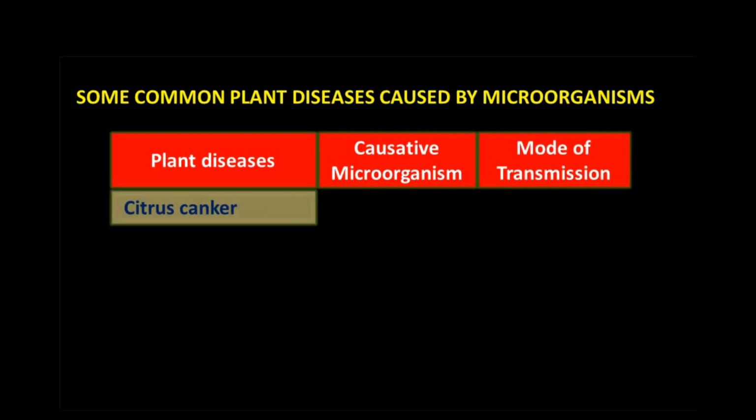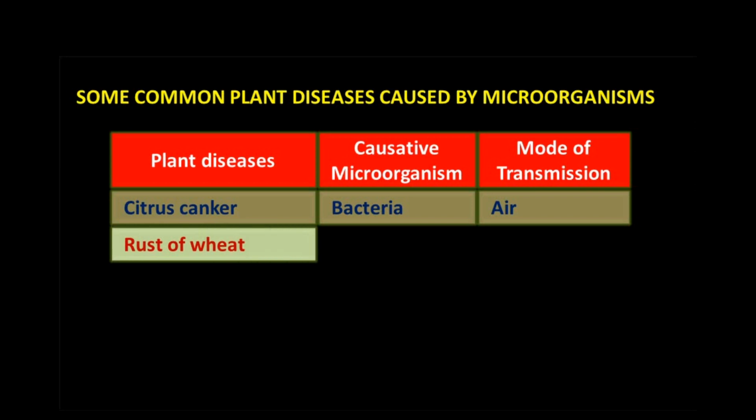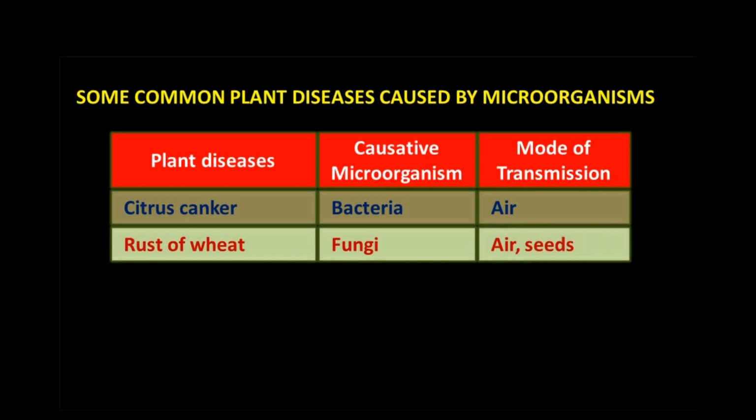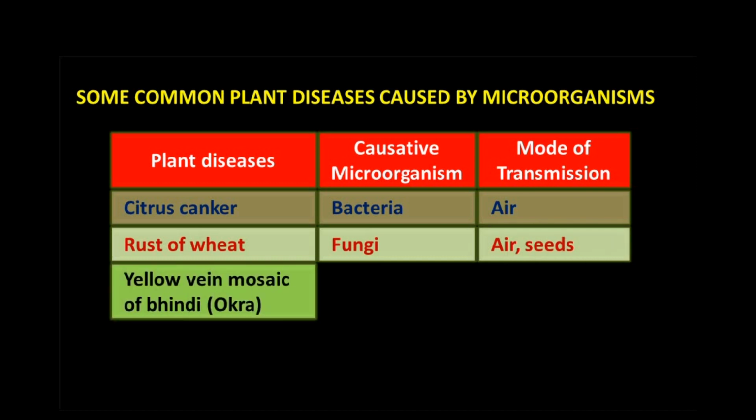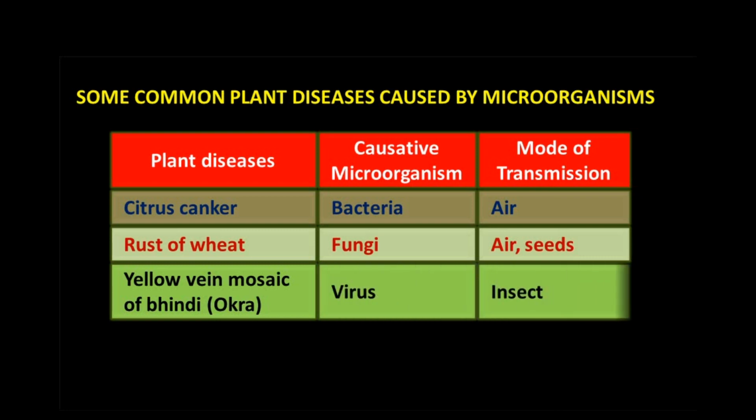First disease in plants is citrus canker, caused by bacteria. Mode of transmission is air. Rust of wheat is another disease caused by fungi, and mode of transmission is through air and seeds. Yellow vein mosaic of okra is caused by viruses and mode of transmission is insects.